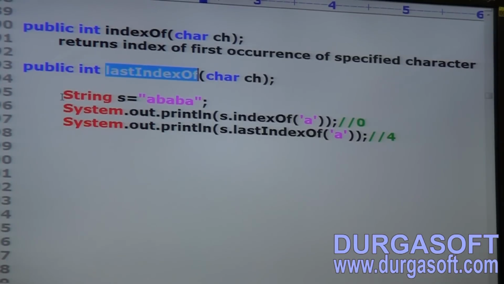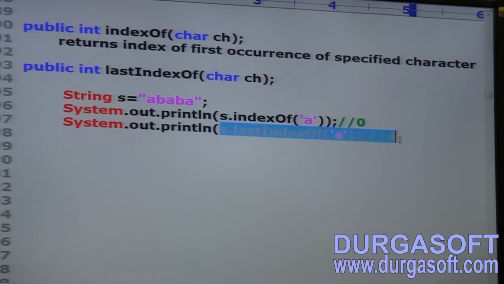Add the example. String s is equal to ABABA. SOP of s dot indexOf a. What answer are we going to get? 0. s dot lastIndexOf a itself is 4.